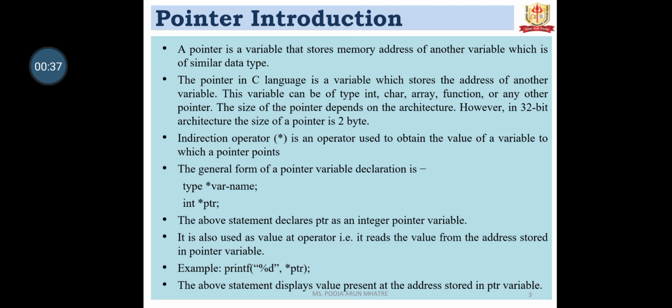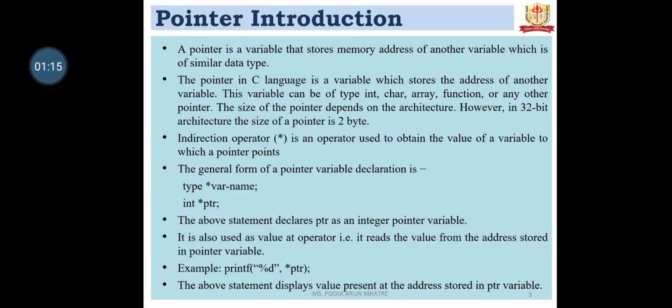Pointer introduction. A pointer is a variable that stores the memory address of another variable which is of similar data type. The pointer in C language is a variable which stores the address of another variable. This variable can be of type integer, float, character, array, function, etc. The size of the pointer depends on the architecture. However, in 32 bits architecture, the size of pointer is 2 bytes.